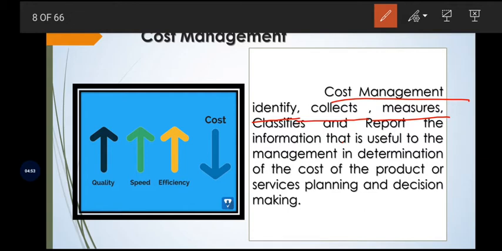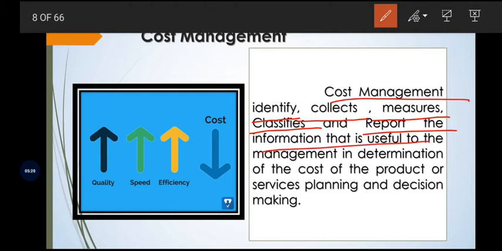And also it classifies and segregates the information which is respective to the particular department of the organization, and after these identified, collected and measured information get classified, the same information is reported to the management.